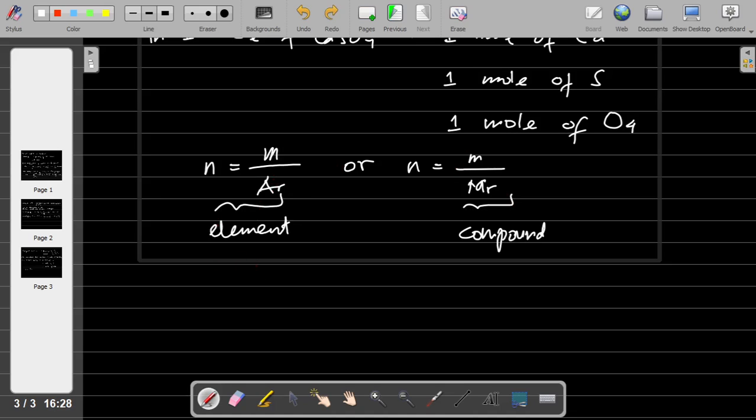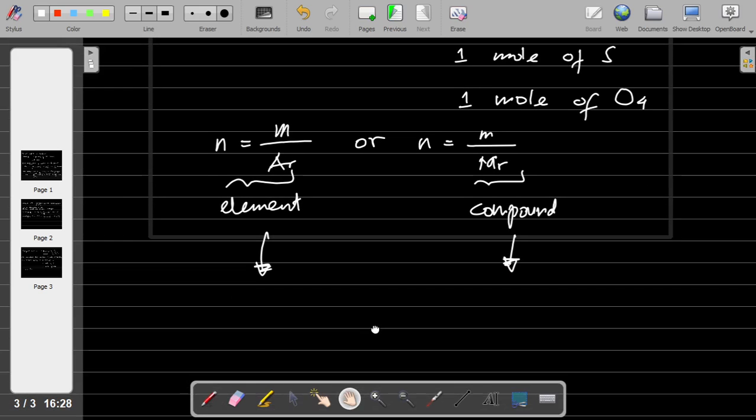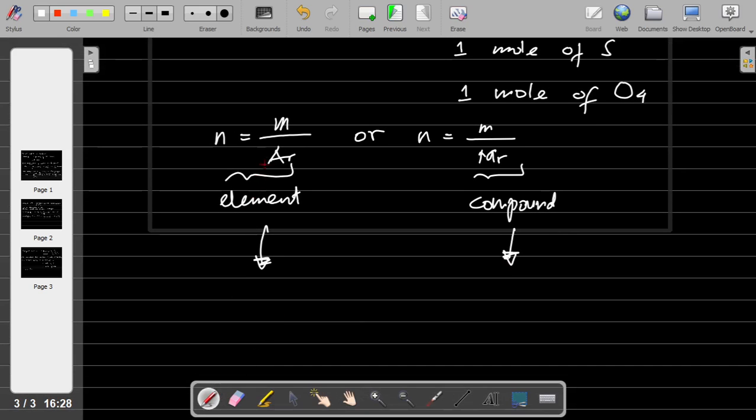So we can change the formula into this form: mass equals mole times Ar, or mass equals mole times Mr.